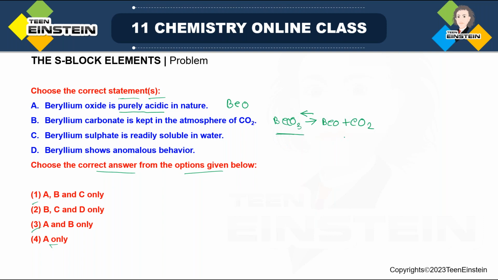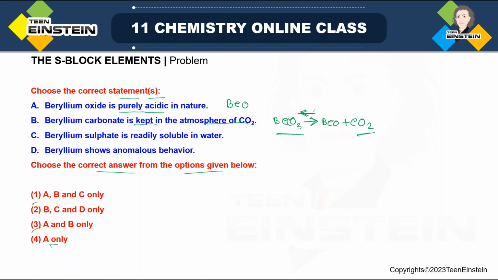The decomposition tendency is very high, so equilibrium mostly remains on the right hand side. BeCO3 is prone to decomposition, so it will produce BeO and CO2. But if you increase the concentration of CO2, that is, if you keep the salt in an atmosphere of CO2, now according to Le Chatelier's principle, as the concentration of CO2 is very high, the equilibrium will shift towards BeCO3.